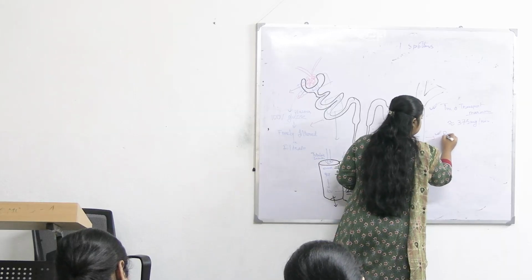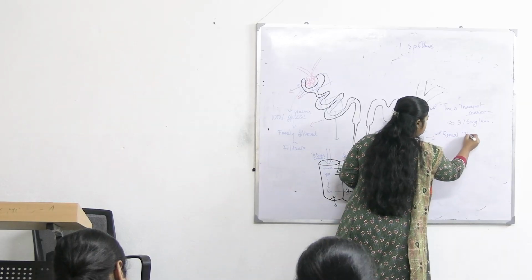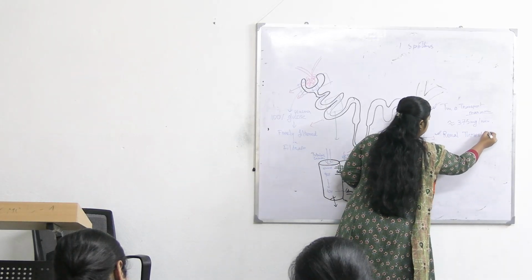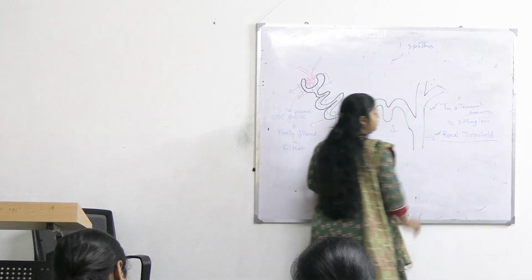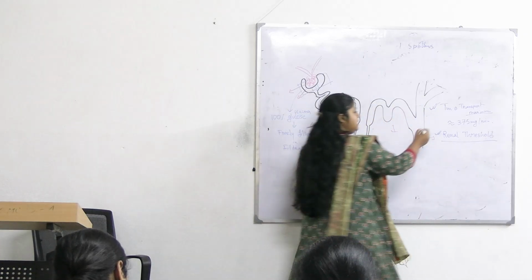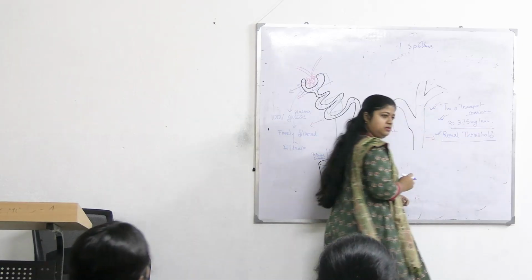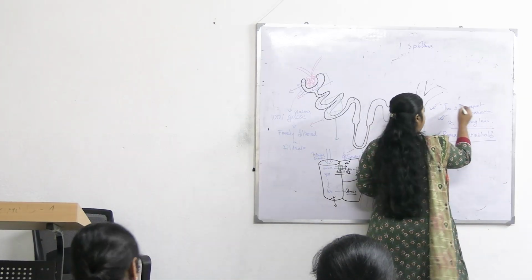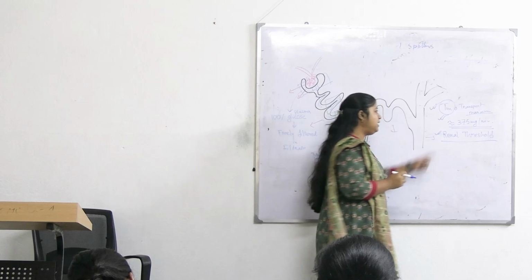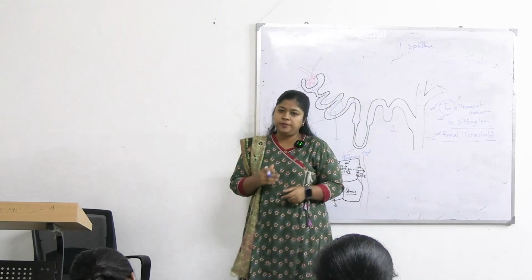Another factor is renal threshold. What is renal threshold? This is the characteristic of nephrons. So this is the power of the nephron, how fast or how much they are reabsorbing.